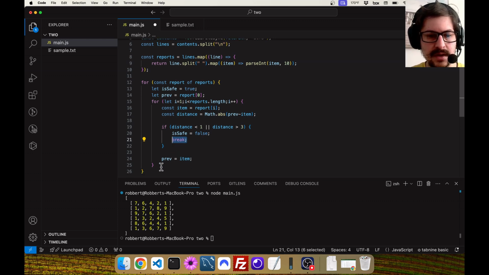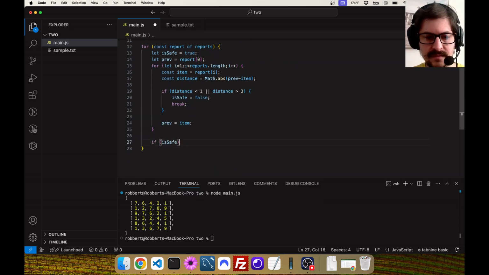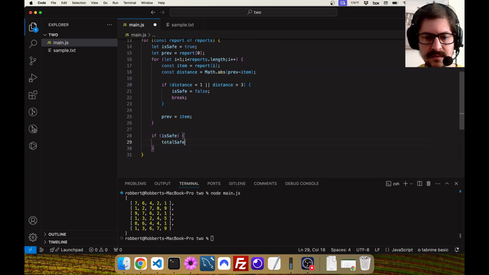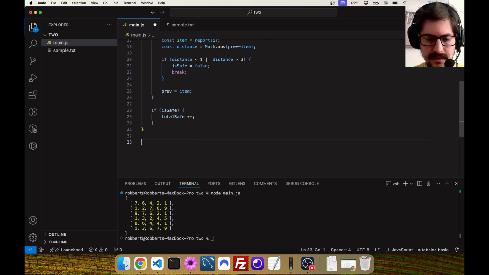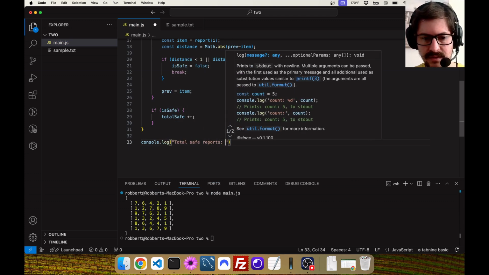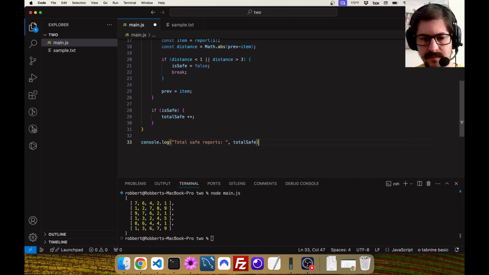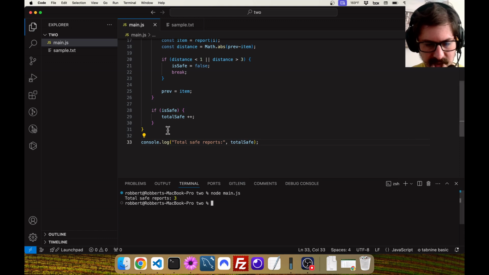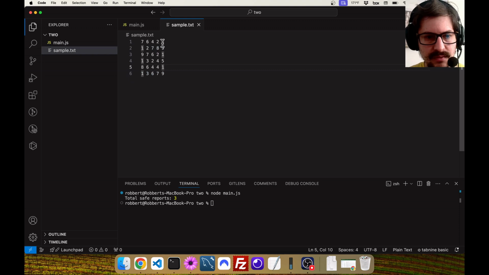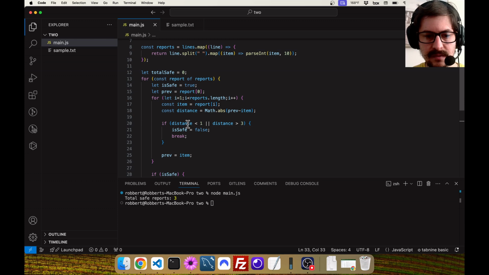We don't care. Okay, so now if is safe, let's actually just increment total safe. If it is safe, total safe plus plus. Then total safe reports, total safe. So this is missing a condition, but I just want to see if that first one works. Okay, so we got 3 safe reports, which is presumably this one, and this one, and then probably another one in here that's safe as well.